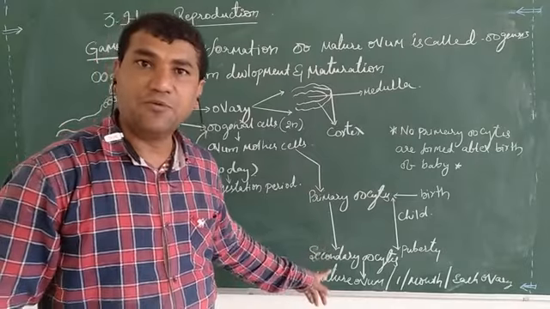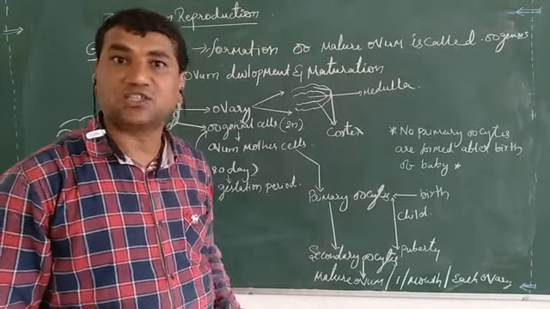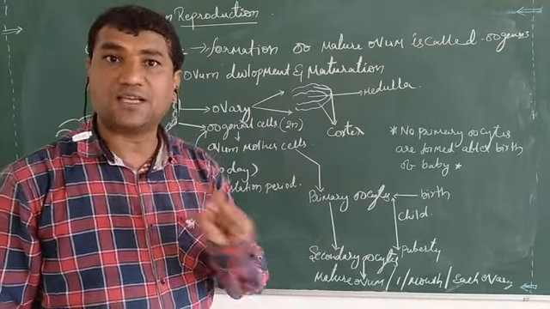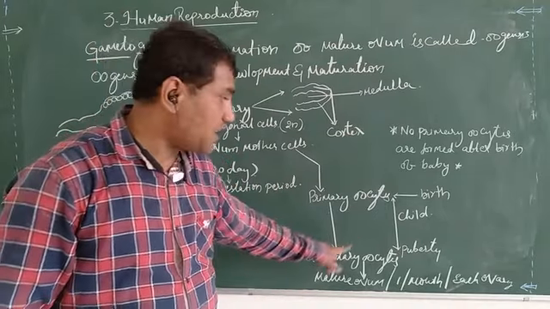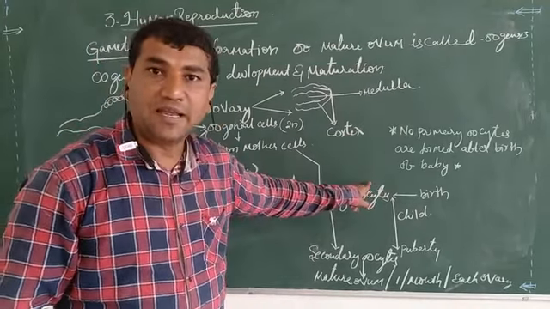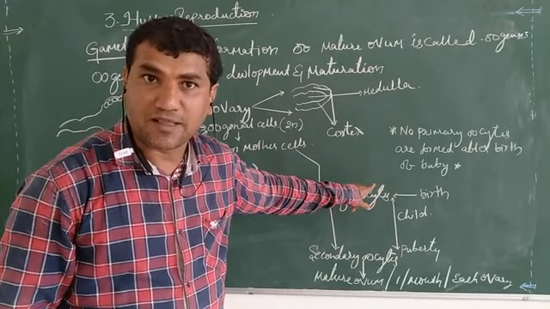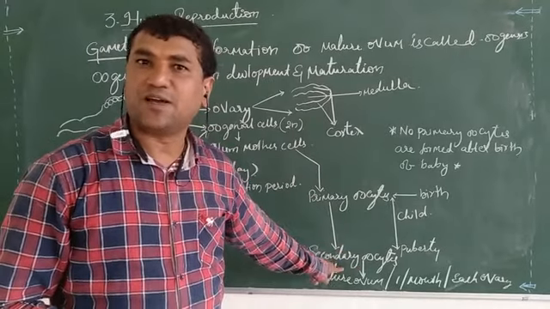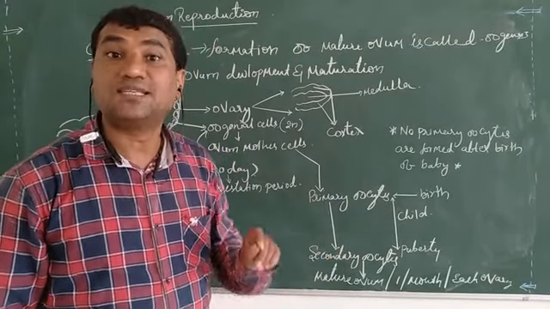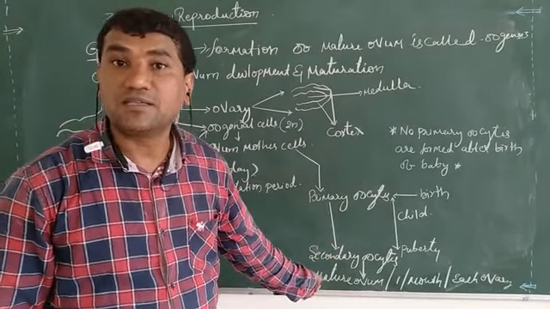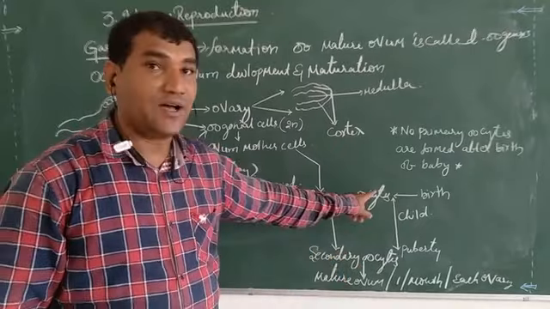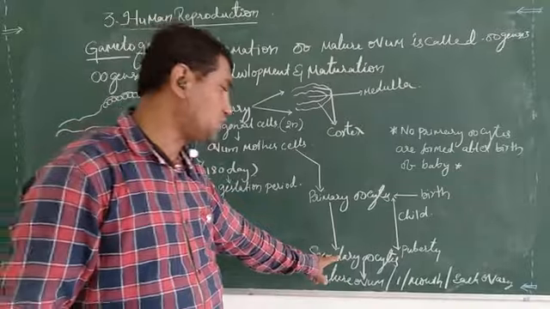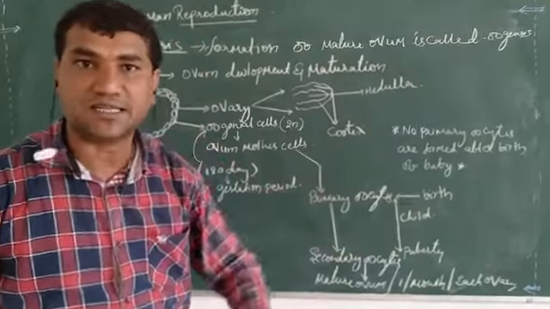The secondary oocyte is again stopped at metaphase 2 of meiosis 2. Once it attains metaphase 2 of meiosis 2, the secondary oocyte formation is completed.